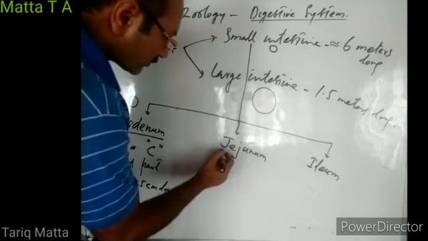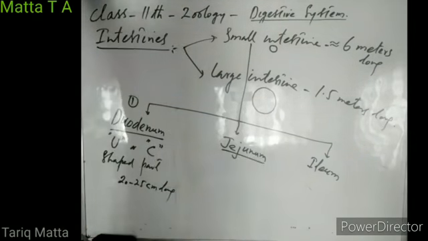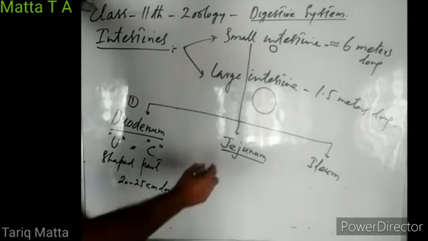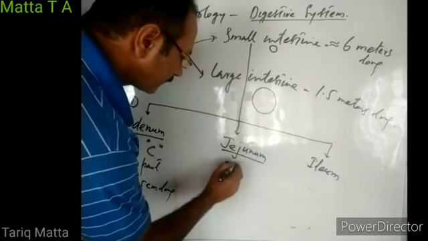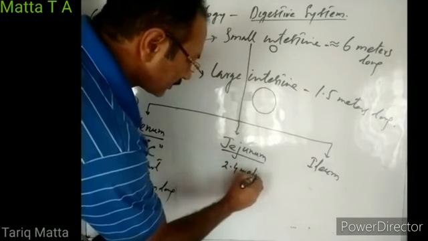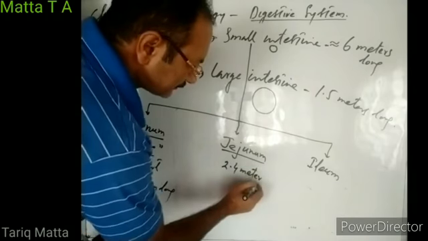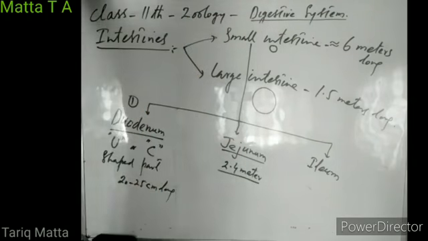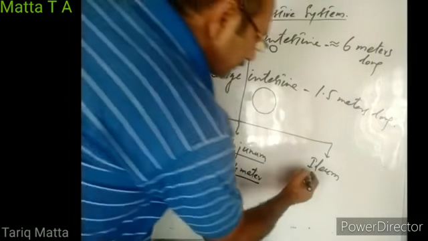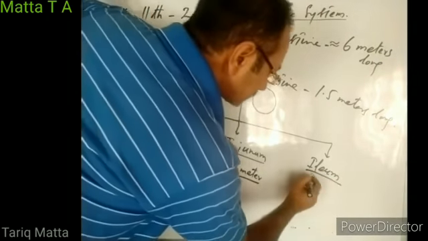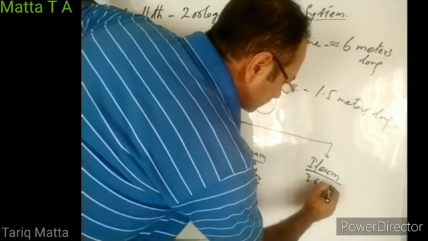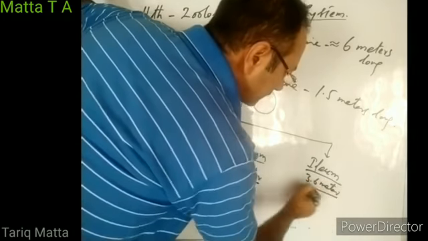It is followed by jejunum, which is a coiled part measuring some 2.4 meter in length. It is followed by ileum, a highly coiled part, some 3.6 meter in length.